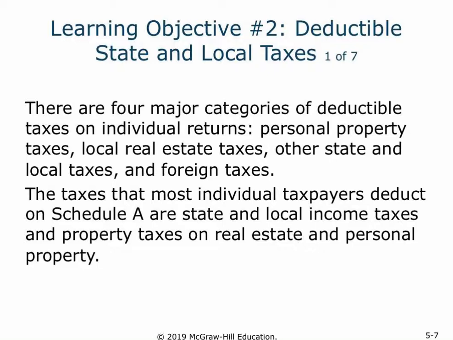Here, we're going to look at four specific taxes that can be deducted on that Schedule A for lines 5 through 7 on the schedule. Personal property taxes are going to be those on something like a personal vehicle. Real estate taxes are going to be something like those on a personal and primary house or home. Other state and local taxes listed here, an example of that might be a state income tax. And then foreign taxes are going to be those taxes paid for governments other than those related to the United States.